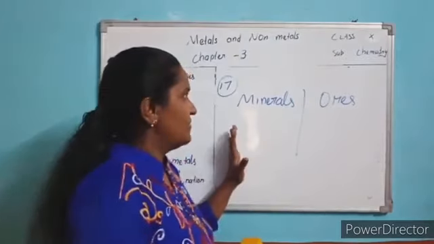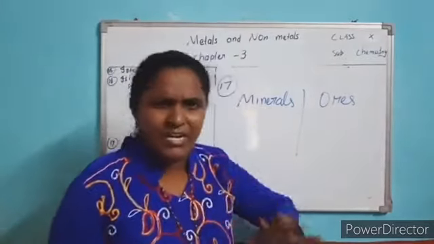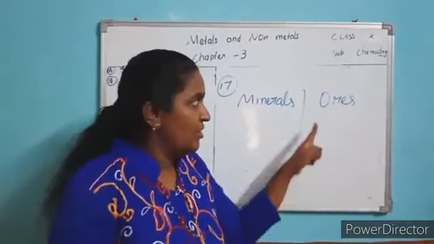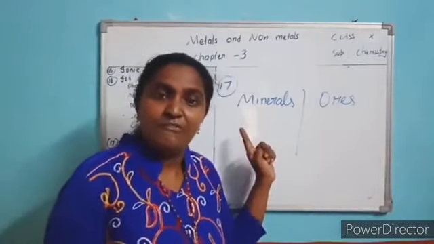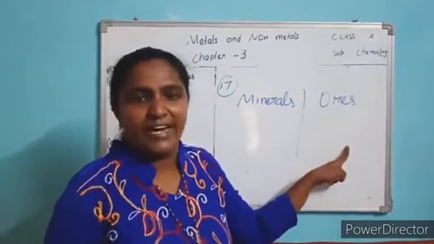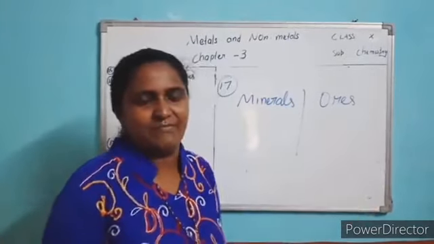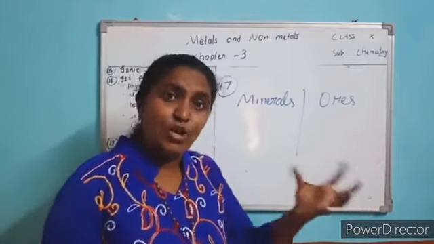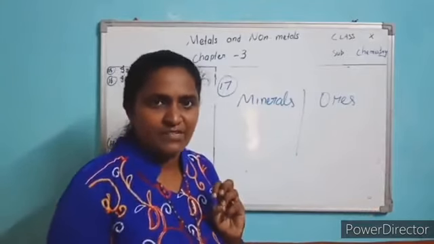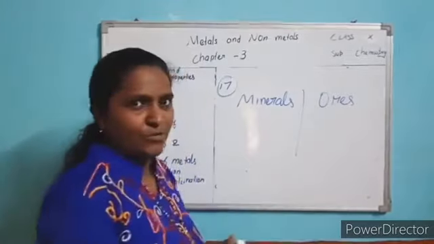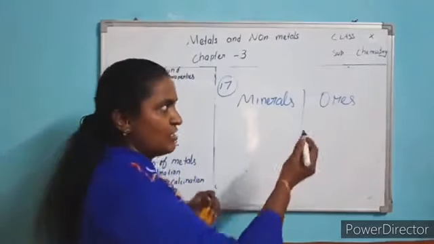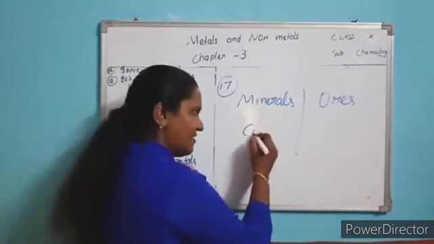Understood? So minerals means all the naturally occurring elements or compounds. Ore means minerals from which metals are extracted. Metals are obtained. Understood? Clear? Example I told you, many minerals are there, but what is the ore of copper?